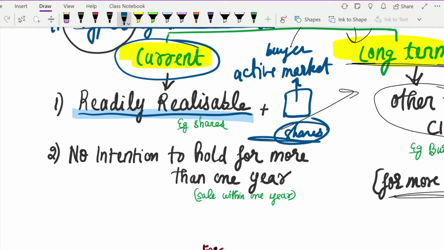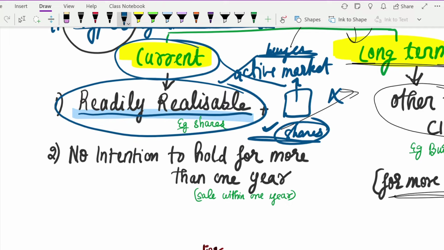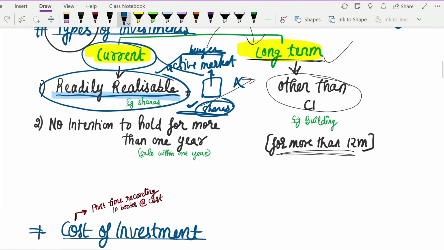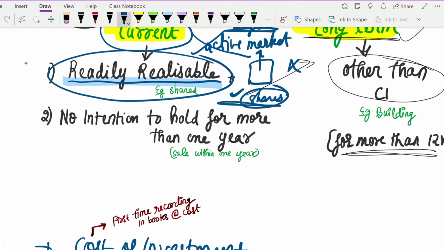Now here you have to see whether, with these Kingfisher shares, you will be able to sell them whenever you want within this 1 year period. The answer is no. There will be no buyer for it, or nobody would want to get that share from us. So that means this does not have an active market. That means this is not readily realizable. So readily realizable means any investment which, if you want to sell in the market, has an active market for it. Okay.